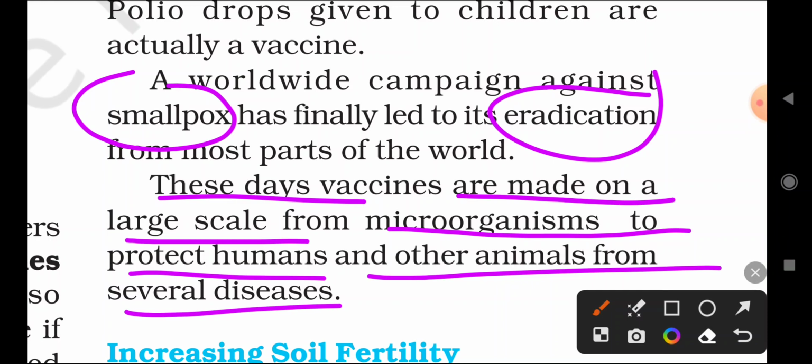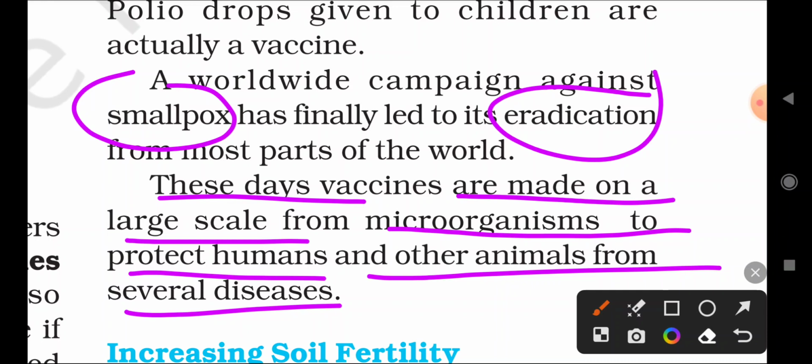Especially in animal husbandry, dairy farming and poultry farming, all animals are given vaccines to prevent several kinds of diseases. From this, both animals and human beings are protected from a variety of diseases, and they can have a healthy life.